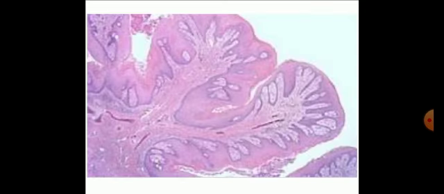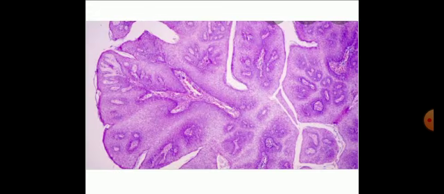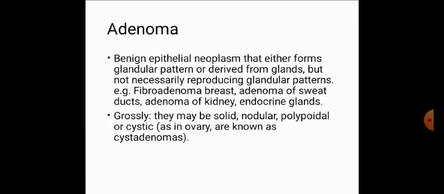See here again, there is hyperkeratosis, acanthosis and hyperplasia of squamous epithelium with finger-like projection of overgrowth of epithelium. Again squamous papilloma, here there is connective tissue in between, with growth of squamous epithelium like a finger. Okay, so this is all about gross and microscopic examination of squamous papilloma.